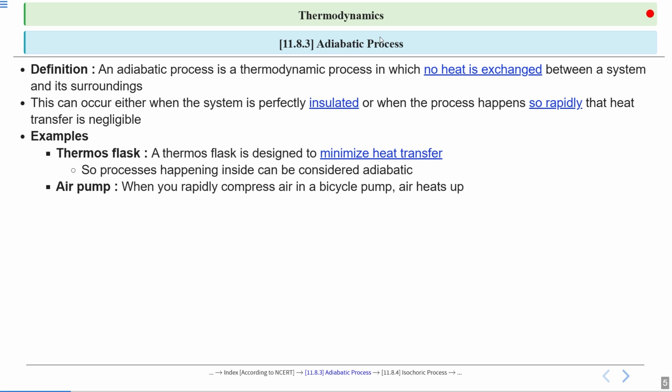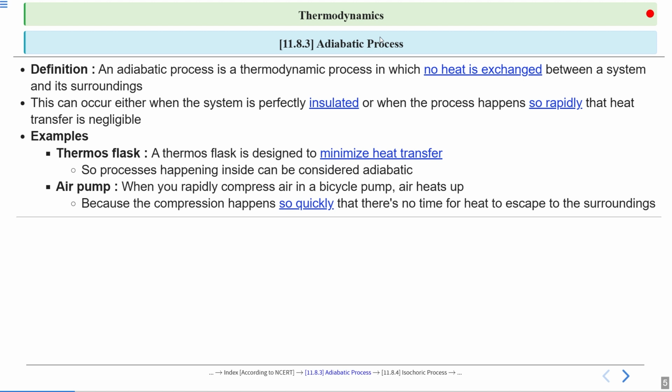Air pump. When you rapidly compress air in a bicycle pump, the air heats up because the compression happens so quickly that there's no time for heat to escape to the surroundings. So these two are examples of the adiabatic process. In conclusion, in an adiabatic process there is no exchange of heat between a system and its surroundings. Delta Q is equal to 0.